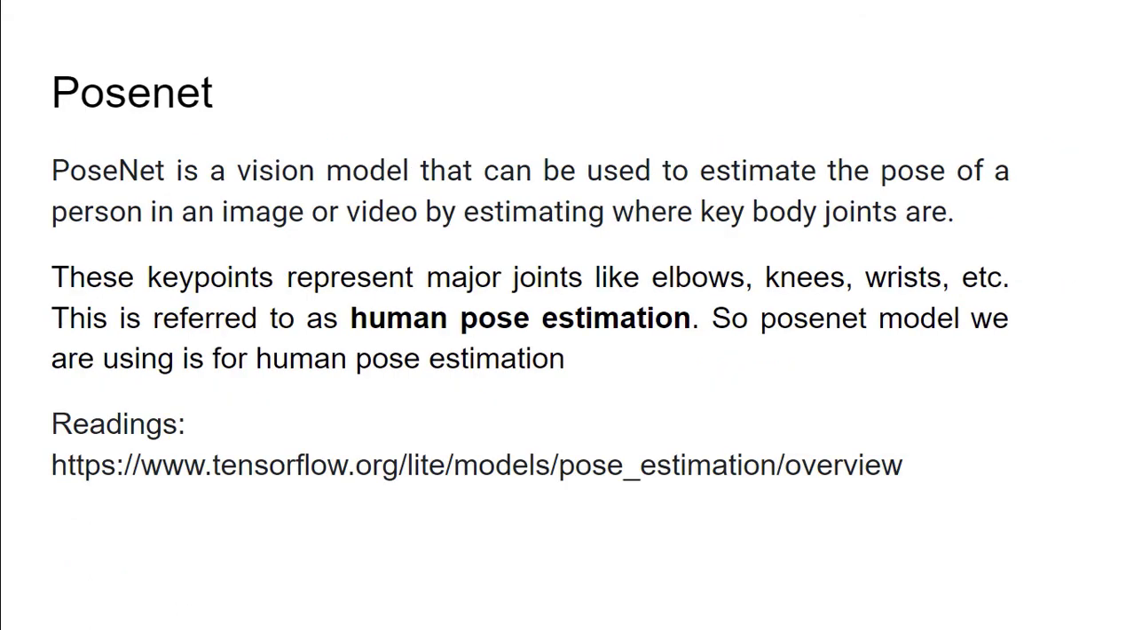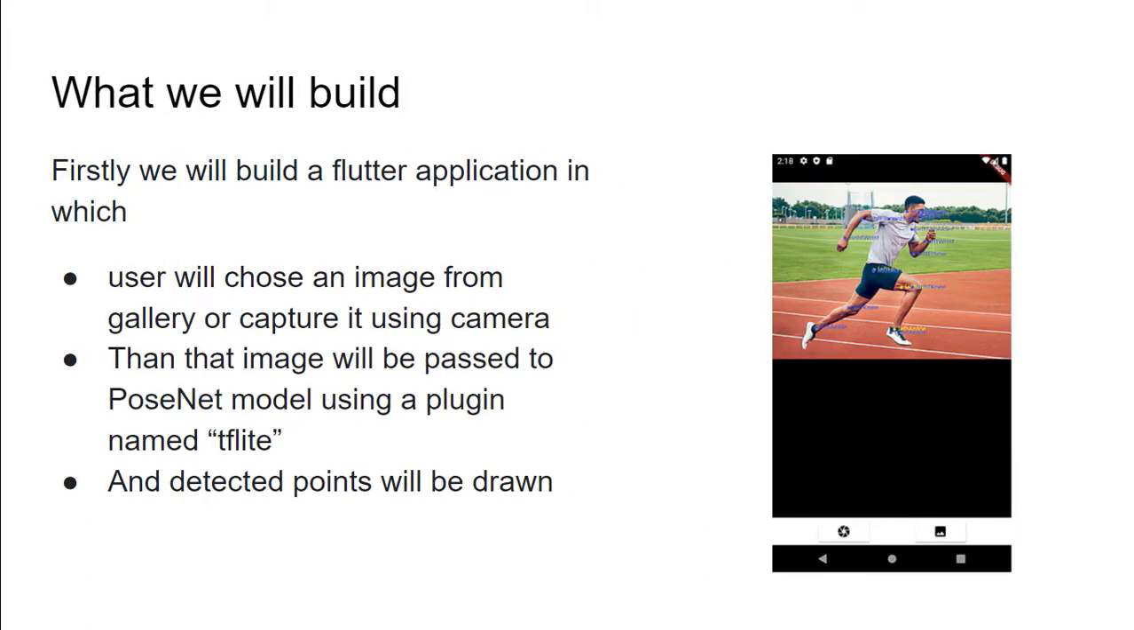So the model we're gonna use in this section is named PoseNet. PoseNet is a vision model that can be used to estimate the pose of a person in an image or video by estimating where key body joints are. These key points represent major joints like elbow, knee, wrist, and so on. This is referred to as human pose estimation. So the PoseNet model we are using is for human pose estimation, and you can further read about this model using this link. So what actually are we gonna build in this section?